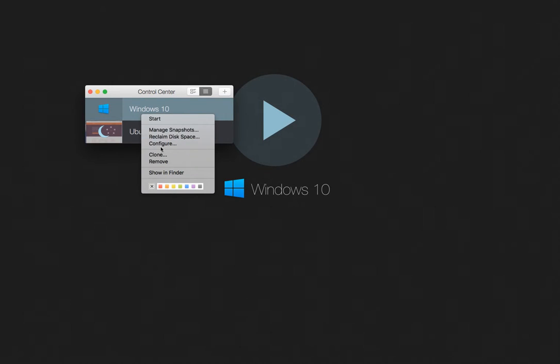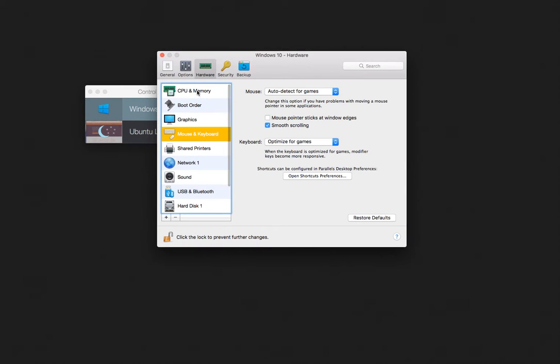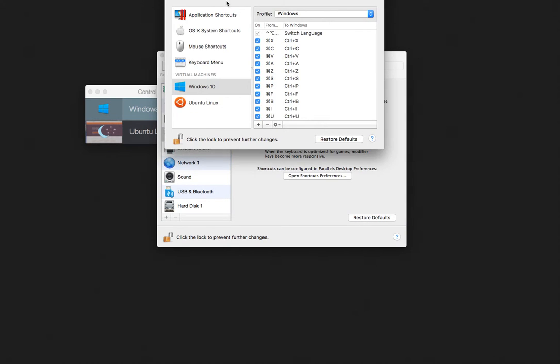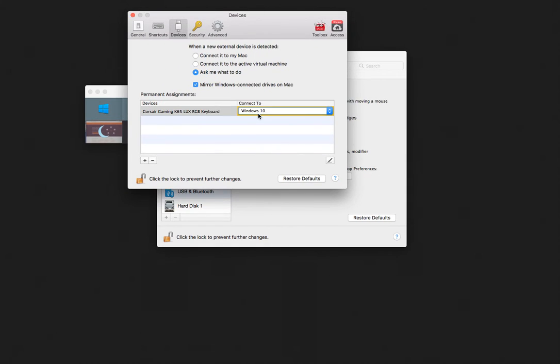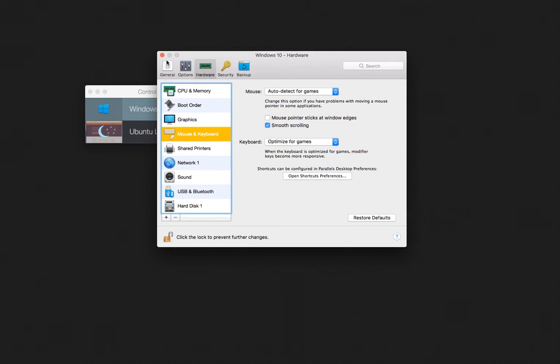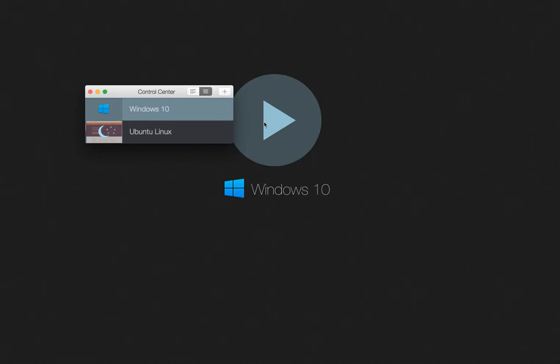Cool. Now let's go back. Let's go to configure, and then let's choose the mouse. And okay, we already chose that. And now let's go to this guy, and then devices. Now, I actually chose it already. I didn't change it to Mac. So, well, okay, I'll just restart this virtual machine.